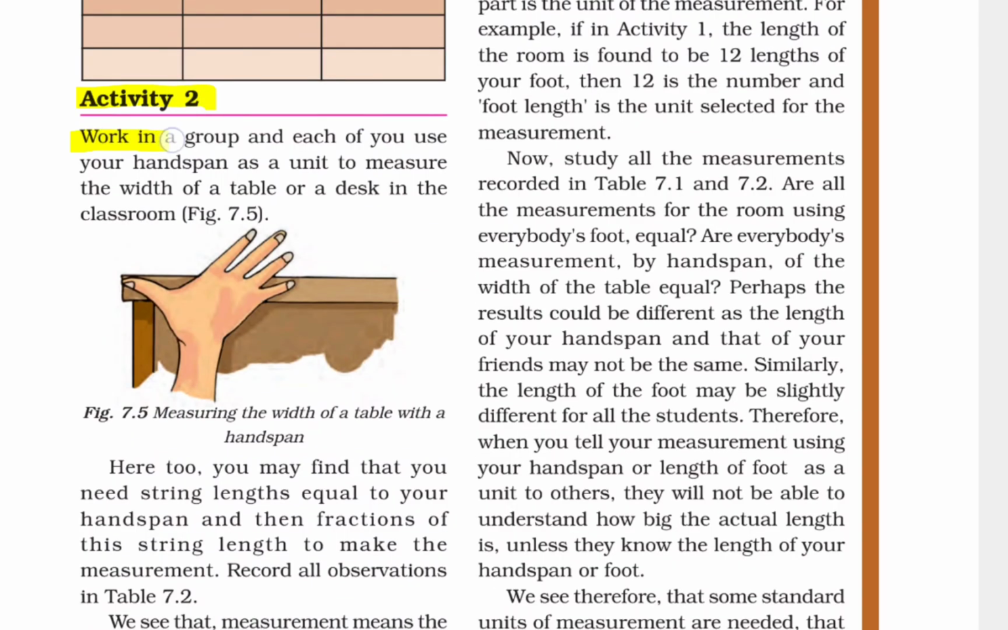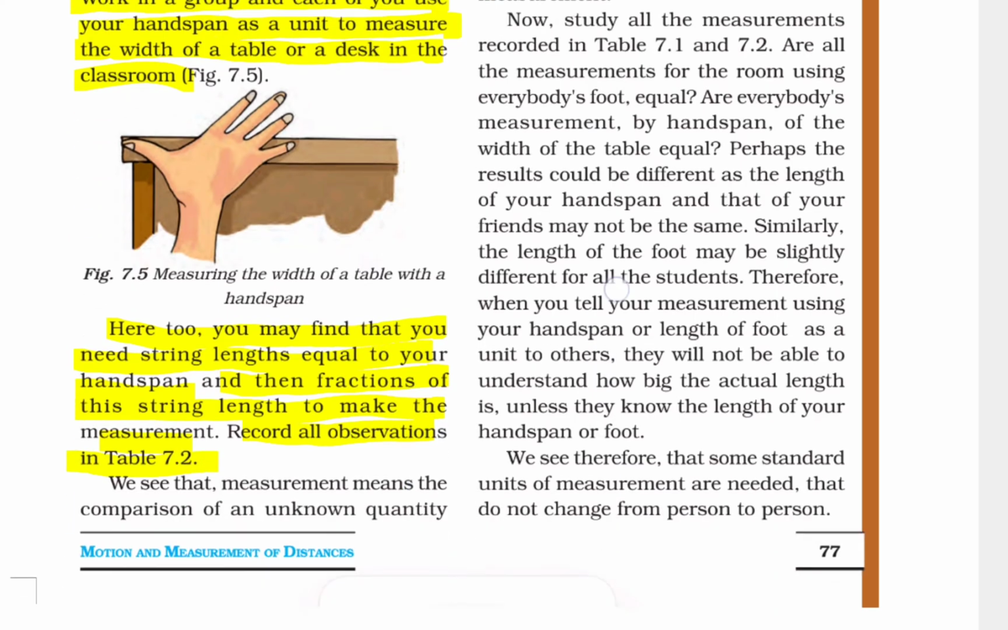Activity 2. Work in a group, and each of you use your hand span as a unit of measure to measure the width of the table and the desk in the classroom. Here too you may find that you need a string length equal to your hand span and then a fraction of this string length to make the measurement. Record all observations in table 7.2.